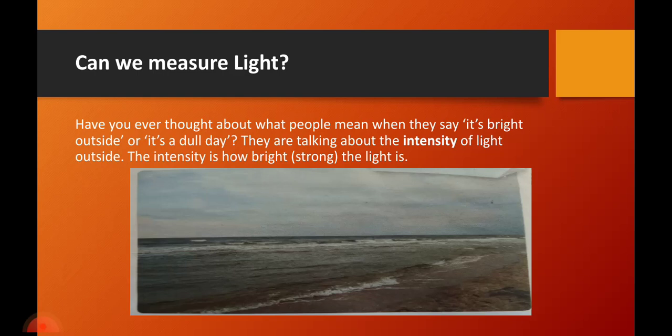Sometimes when you go outside, you see people say something like, "Oh, it's bright outside." "Oh, it's a dull day." Have you ever thought about what people mean when they say it's bright outside or it's a dull day? When they say it's bright or dull, they're talking about the intensity of light outside.